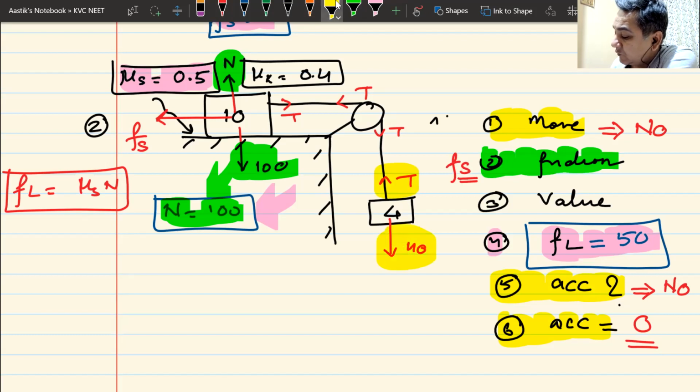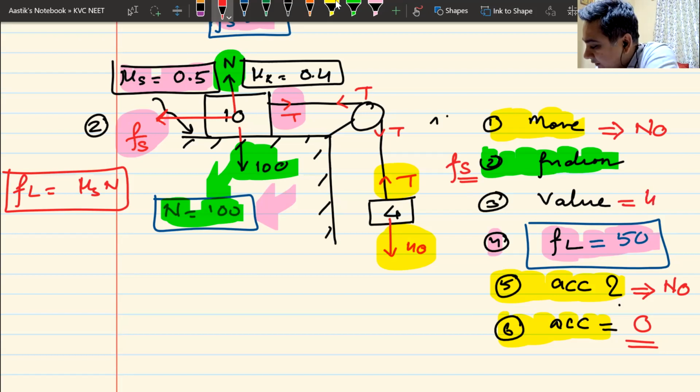T will be equal to 40. Everyone knows it. T again will be equal to Fs. Everyone knows it. So now I can get the value of Fs. How much is the value of Fs, anyone? 40, that is correct. The value of static friction is 40 newtons.